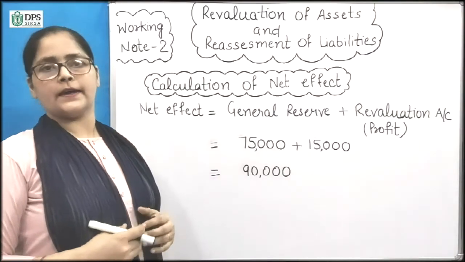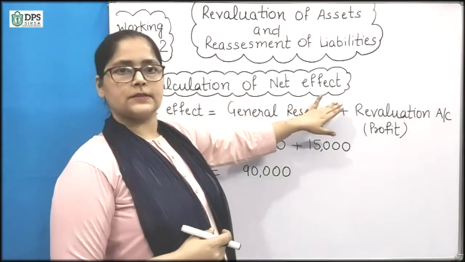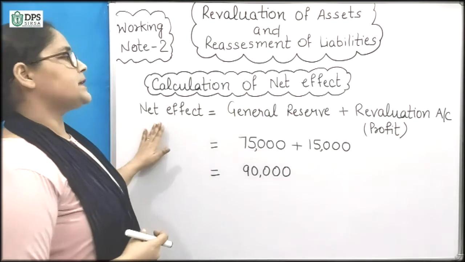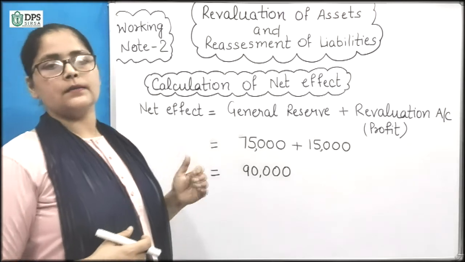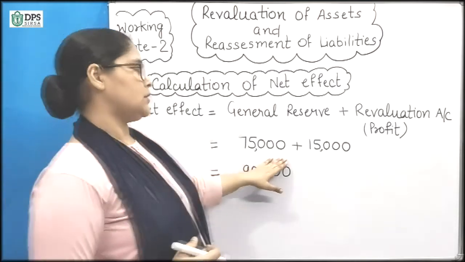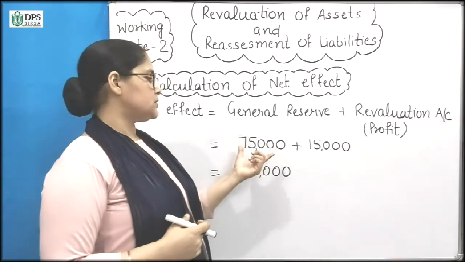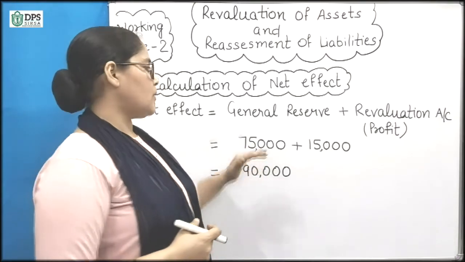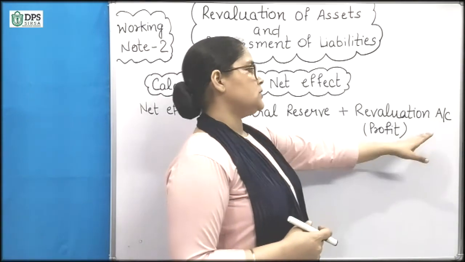In working note second, we will calculate net effect. What is net effect? We know that we have general reserve in the balance sheet, and general reserve is 75,000. We are not going to distribute this general reserve to partners, so a journal entry will be passed. We want to adjust this general reserve and the revaluation account profit.